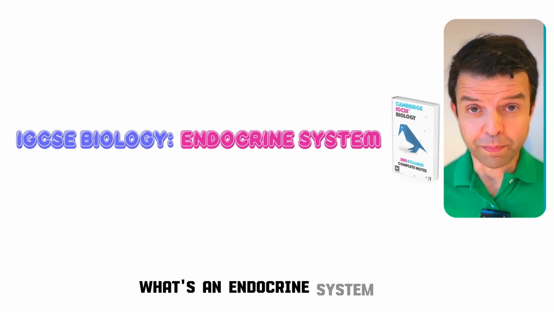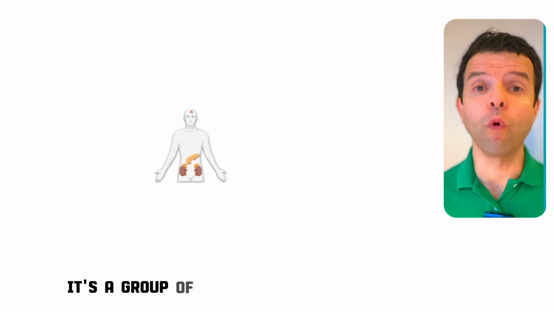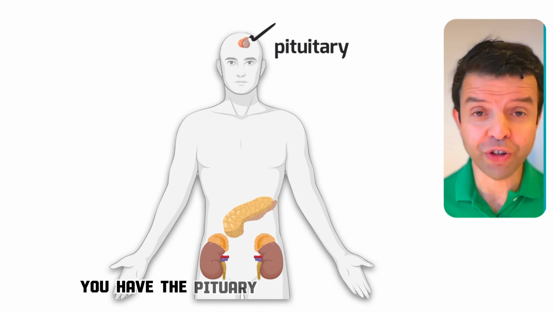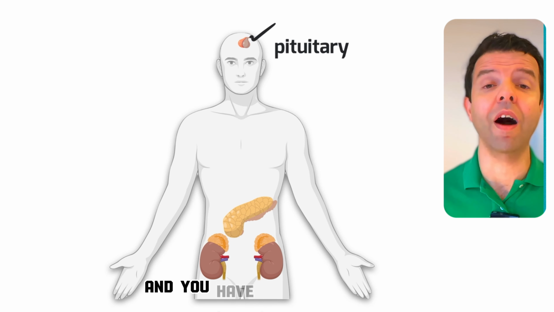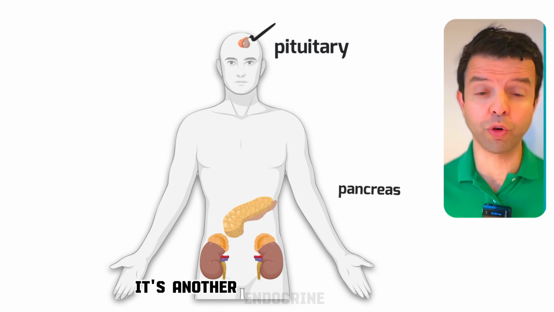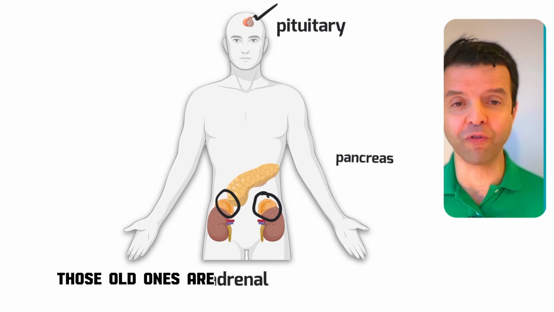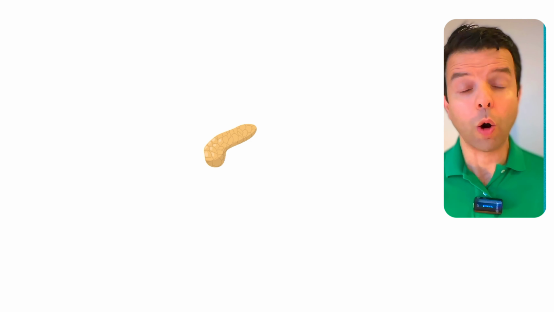What's an endocrine system? An endocrine system is a group of organs all around your body that release hormones. You have the pituitary gland in your head, you have the pancreas, which is another endocrine gland, and you also have the adrenal glands. Those are found right on top of your kidneys. Now, let's take an example.